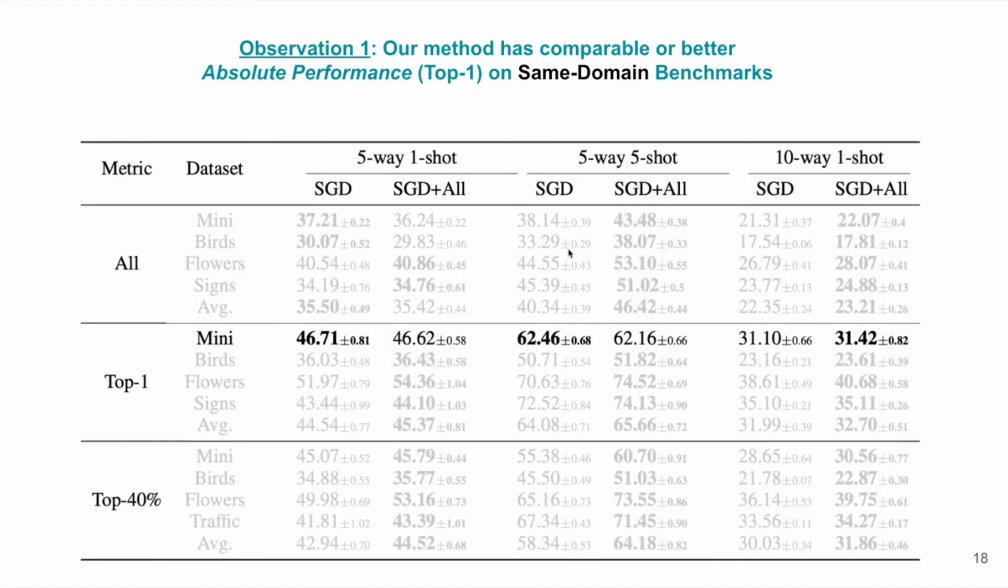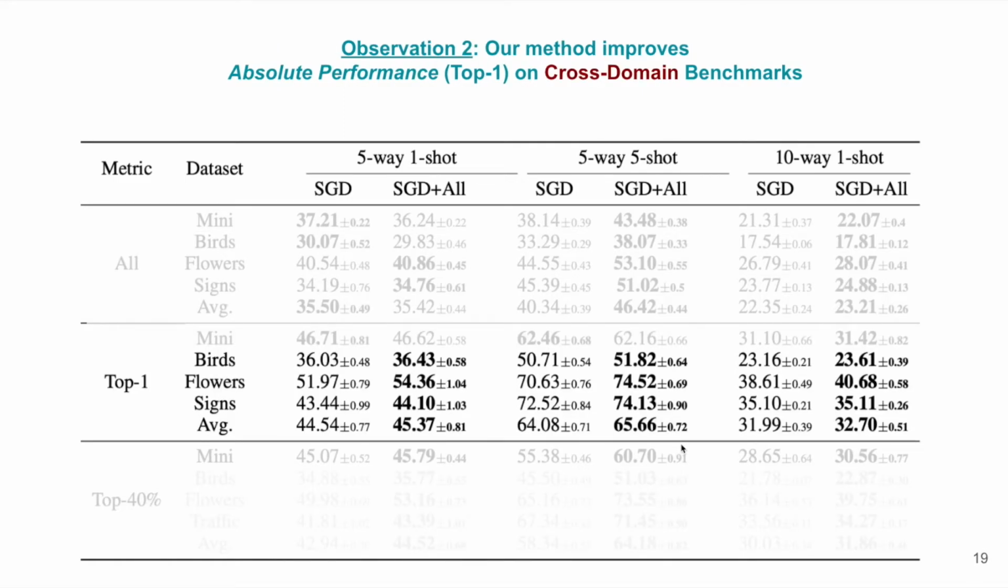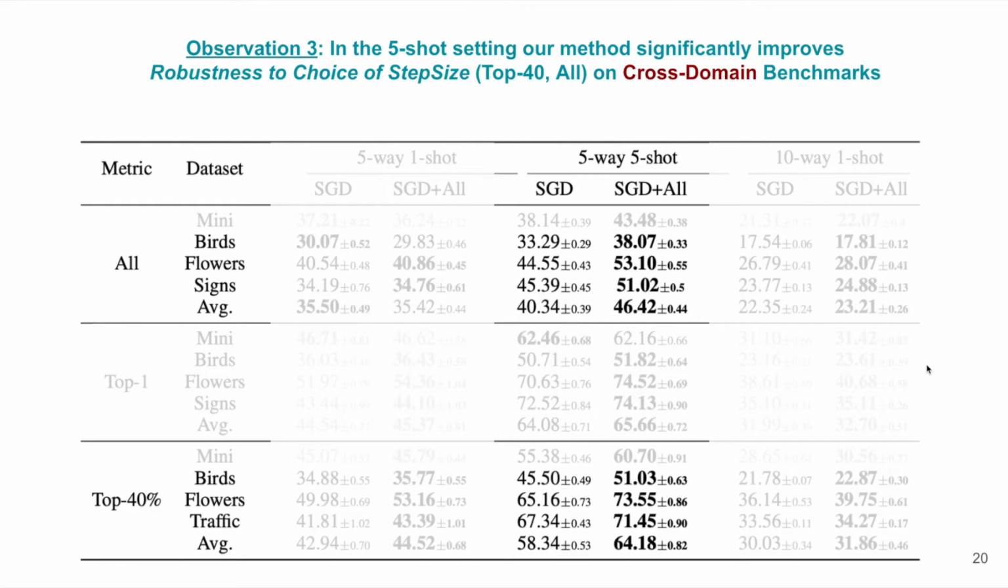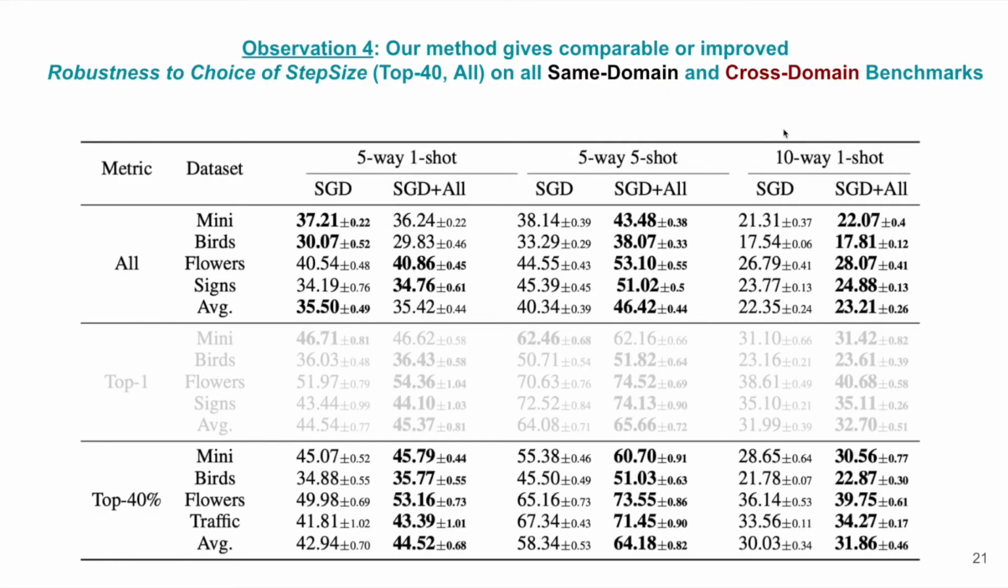Now in more details, we have comparable or better absolute performance on same domain benchmarks. Here are some numbers on mini-ImageNet. On cross-domain benchmarks, our method also improves the absolute performance. So here are some results on birds, flowers, signs, and average of the accuracies. In the 5-shot setting especially, our method significantly improves on the robustness to the choice of step size on cross-domain benchmarks. And our method gives comparable or improved robustness to the choice of step size on the same domain and cross-domain benchmarks.